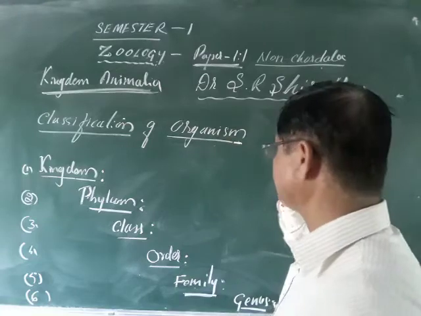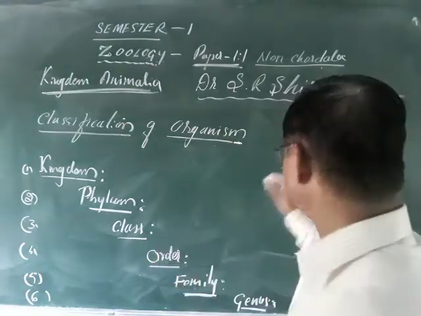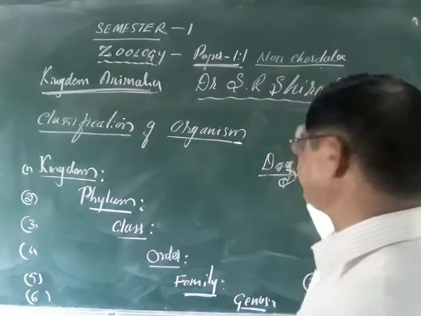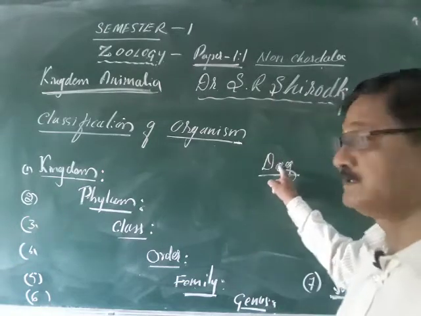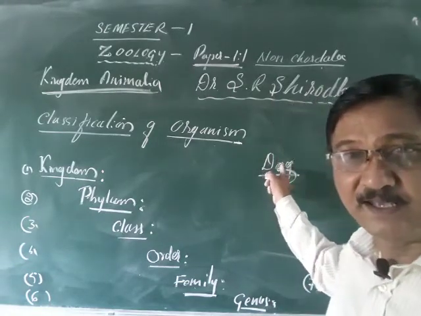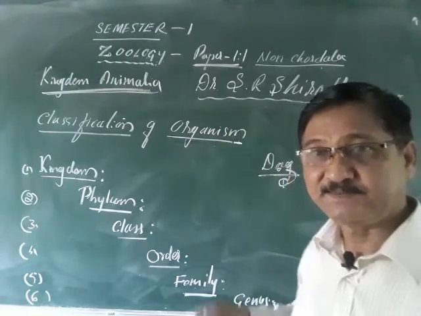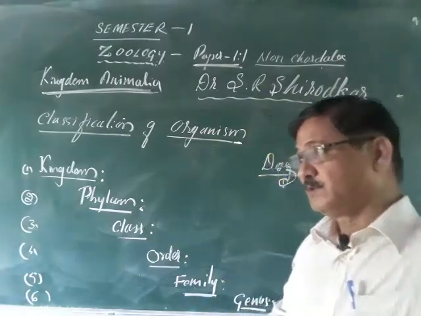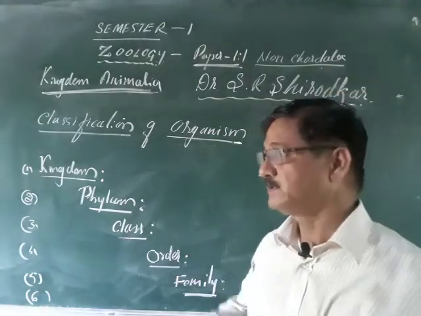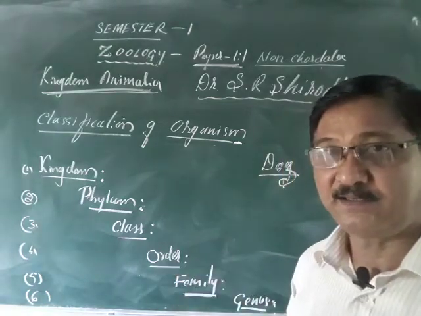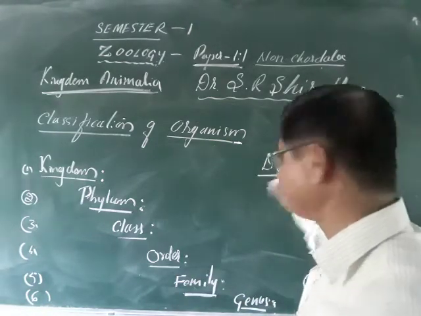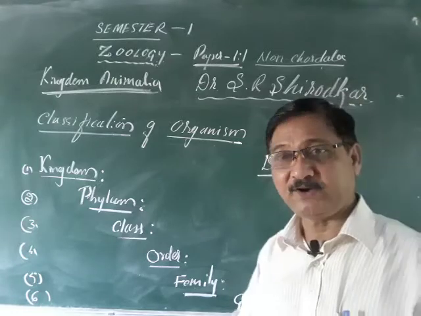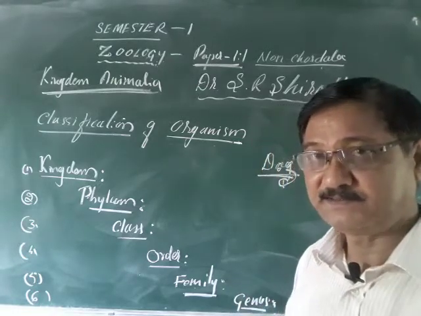So take for example the name of the dog. Suppose you say this is the dog, and the dog is identified by different names. Dog is the English name, and in different languages it is called by different names. Suppose we take India only. In North India, in the Hindi world, it is called Kutta. Am I right? Kutta. And if you come to South India, especially Karnataka, it is called Nai. Generally that is the Nai.